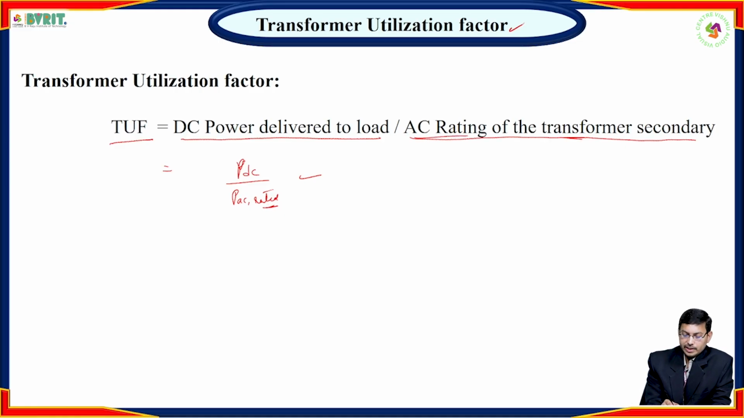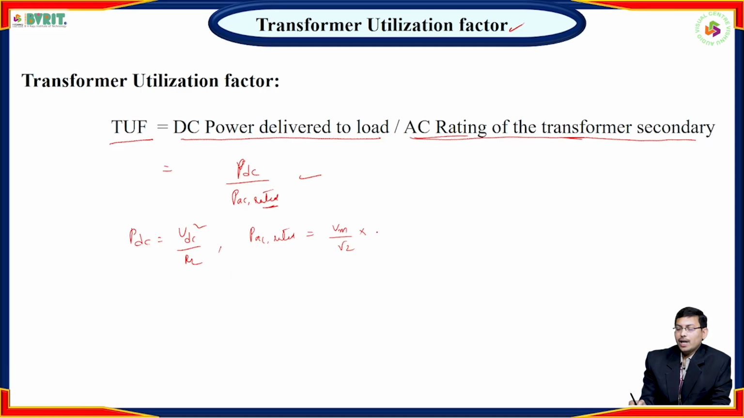Now how to find out the PDC value? We know that PDC is equal to VDC square by RL, that means V square by R. In the same way, how to calculate PAC rated? For the transformer secondary, the rated secondary voltage is Vm by root 2, and the RMS value of current flowing through the secondary is Im by 2, not Im by root 2. So finally PAC rated is Vm by root 2 into Im by 2.